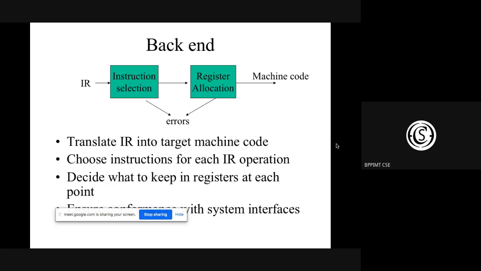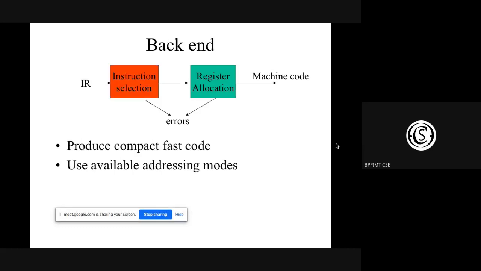Now, what is happening in the back end? The back end has got two parts. We have an intermediate representation, and the back end will have an instruction selection and register allocation. Now, instruction selection will choose some instruction which will act faster than the other things.